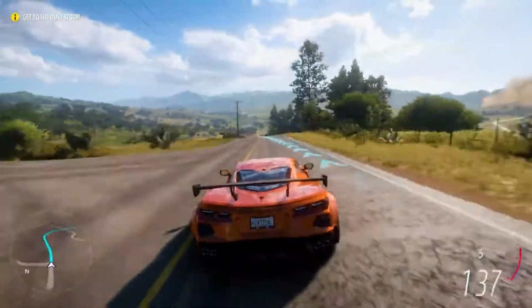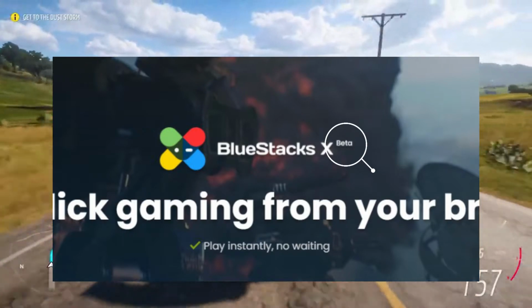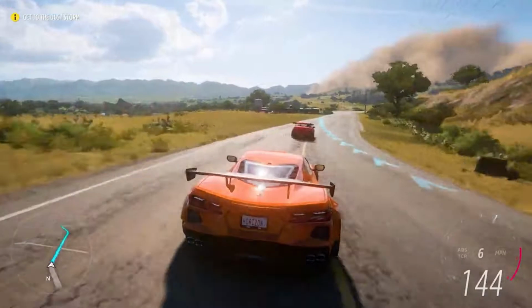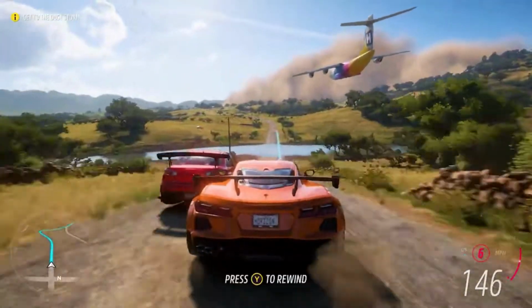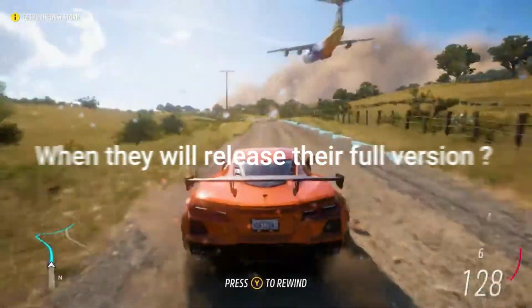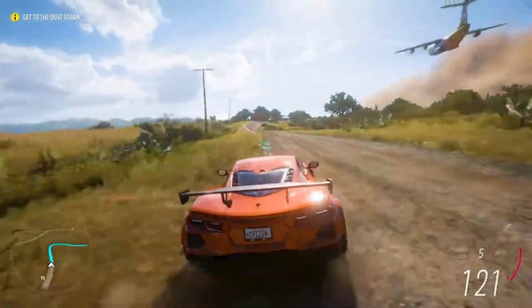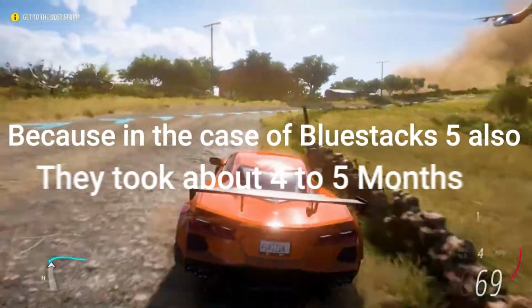And as you can see, currently it is in beta, so that is why you will not see many games here, but when they release their full version, then definitely you will be able to see some next level games here. And now the question arises, when will they release their full version? They will take about 4 to 5 months to release its full version.